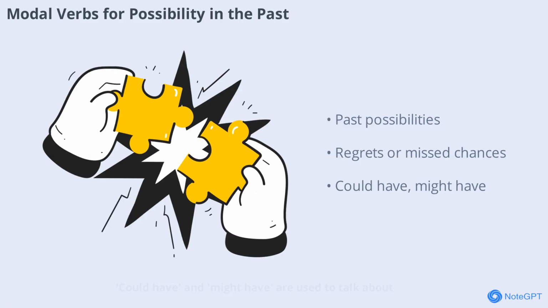Could have and might have are used to talk about things that were possible in the past but didn't happen. For example, I could have won the game, or you might have missed the train. These forms help us discuss regrets or missed chances.